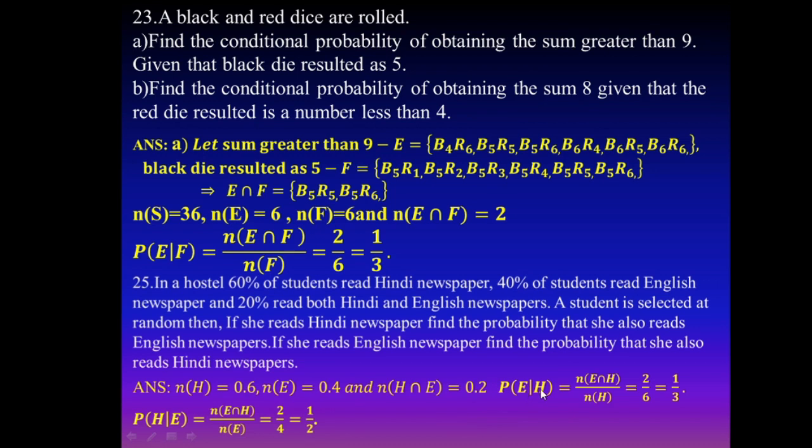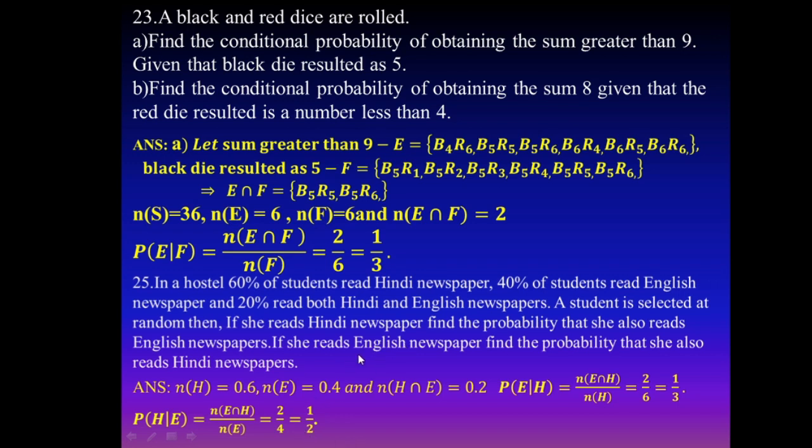Here we find the conditional probability of E given H. If she reads a Hindi newspaper, what is the probability that she also reads an English newspaper? N of E intersection H divided by N of H, 2 by 6, which means 1 by 3.